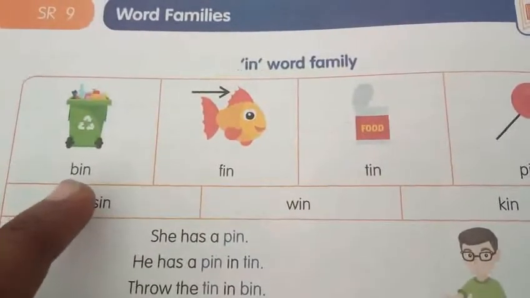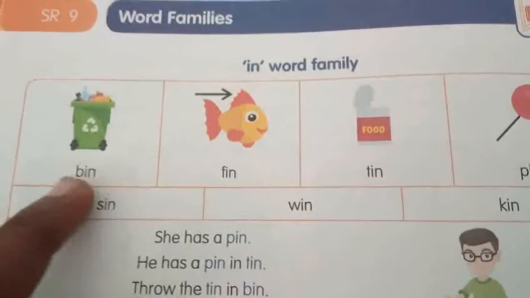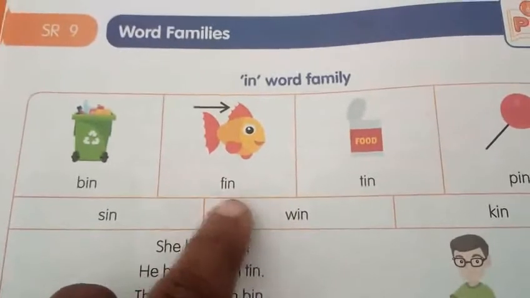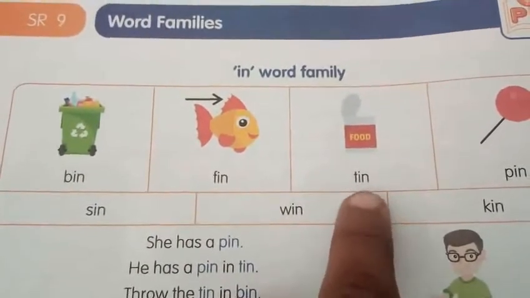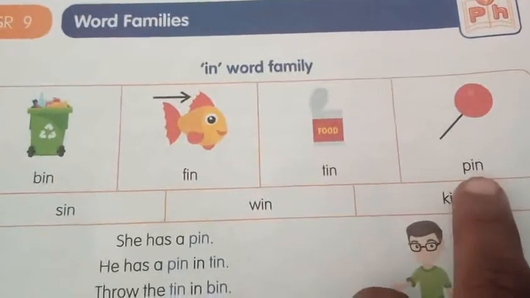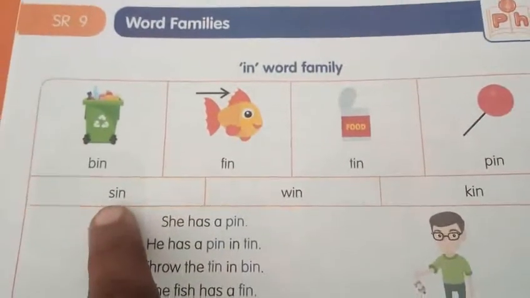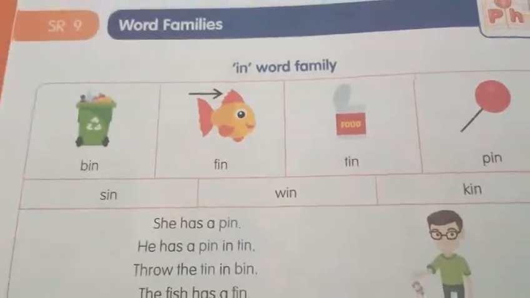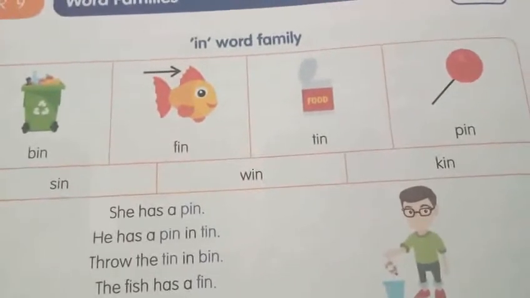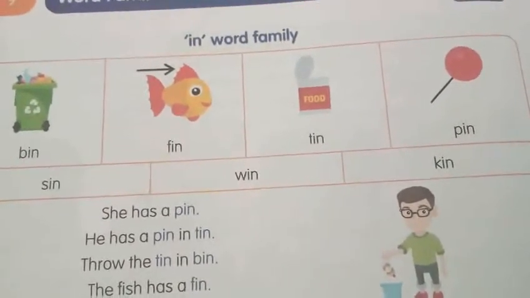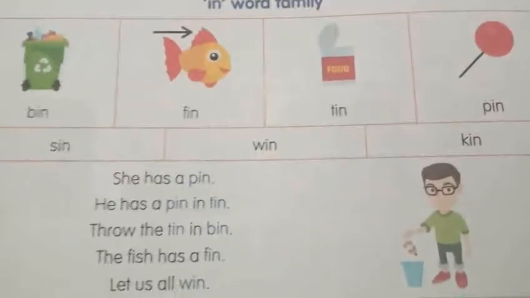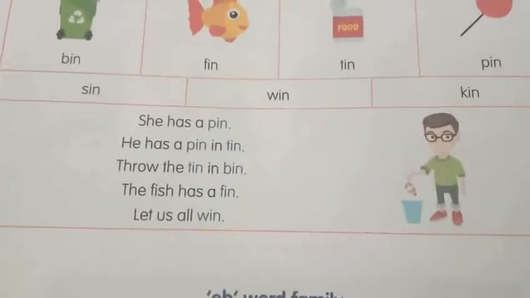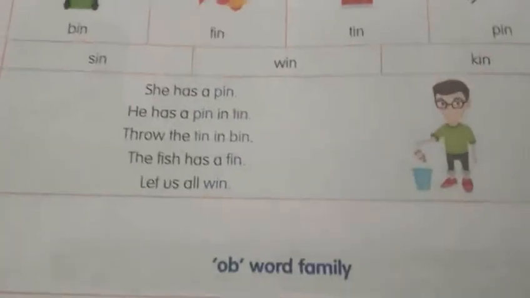Read that. Okay. In word family. B, in bin. B, in bin. F, in fin. T, in tin. P, in pin. Then some more examples here. Sin, win, hin. You have to use your hands to read these words. Then here are some sentences. CVC words are also there. Let us try to read the sentences at home, okay.